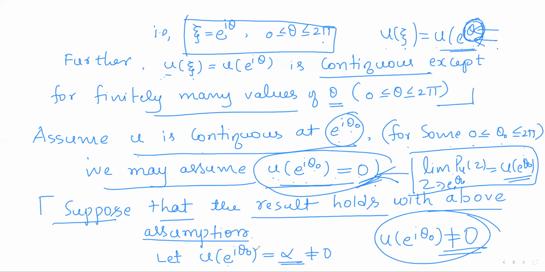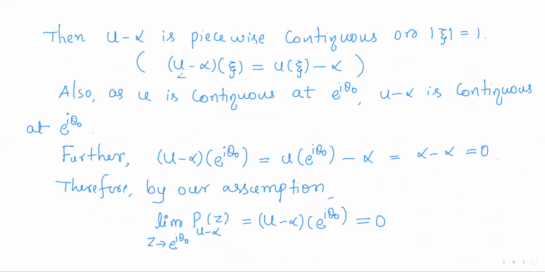So let u of e^{iθ₀} be some alpha which is non-zero. Now consider the function u minus alpha, defined as u minus alpha of xi equals u of xi minus alpha. As u of xi is piecewise continuous on the unit circle, and alpha is a constant, it is continuous everywhere.